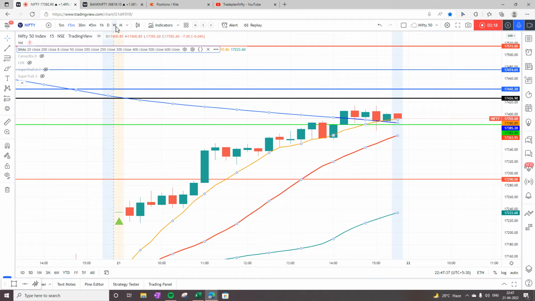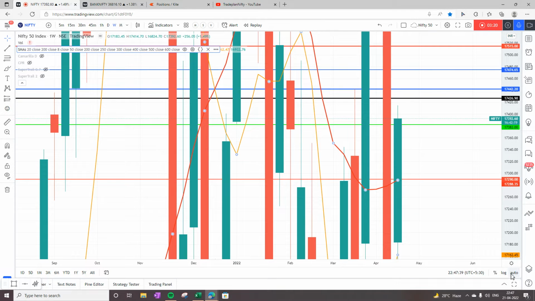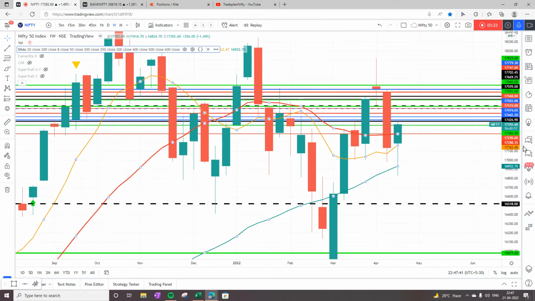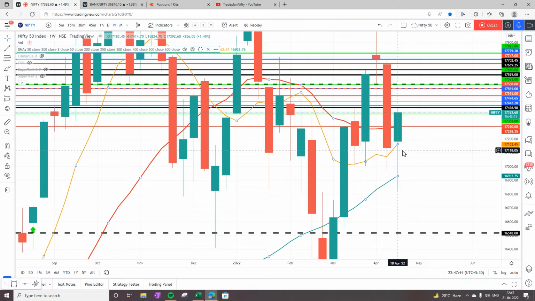When we look at Nifty on the weekly chart, we see that Nifty today has closed above the 20, above the 8 bar moving average. So on the weekly bar, Nifty is definitely in uptrend with now a very strong support at 17,790. And if that is broken, then the next support will come at 17,932. But now on the weekly chart, it is in uptrend.